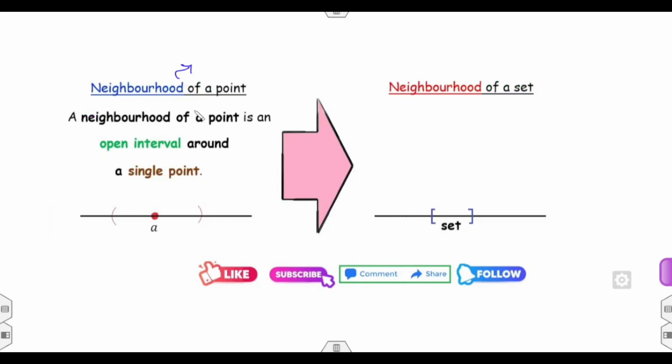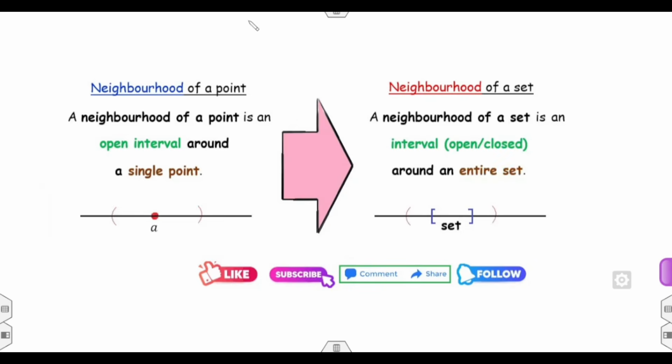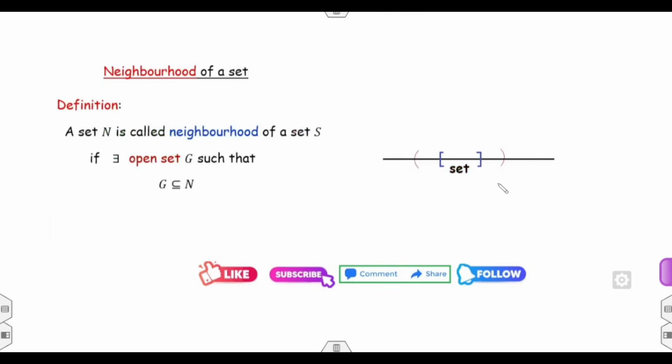Based on the neighborhood of a point, we can extend to the neighborhood of a set. On the real line R, I can define a set S. So when do we call something a neighborhood of the set S? If you find an open interval G, not an open set, it's an open interval, such that the set is contained in the open interval G. Any interval, open or closed, around an entire set is called the neighborhood of the set.